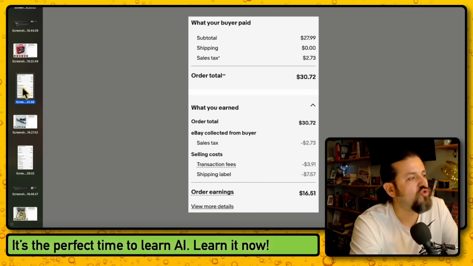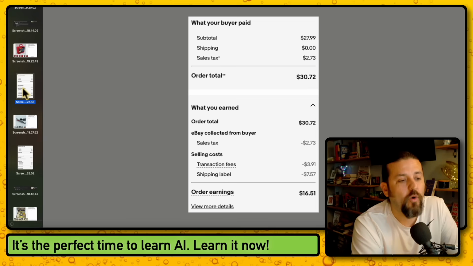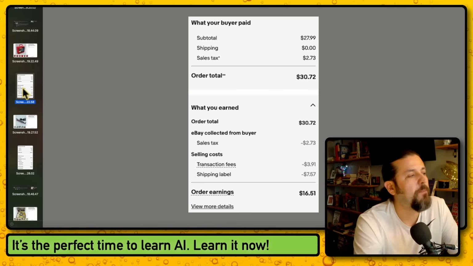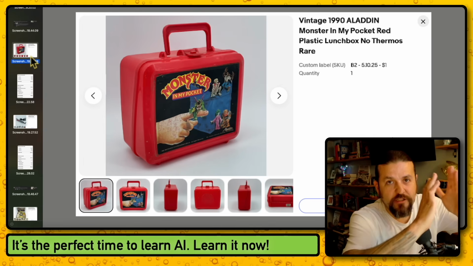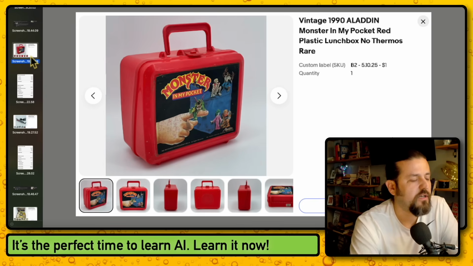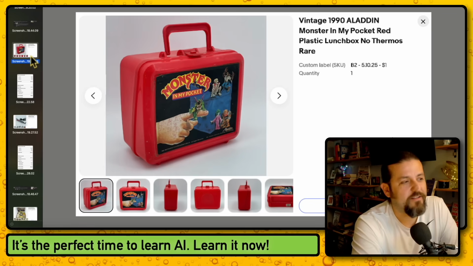Bought it for $1, sold for $27.99, free shipping. After fees and everything, I brought home $16.51, so $15.51 in profit off of that. It didn't cost me pretty much anything to ship. I just put it in an appropriate box. It was a 12 by 12 by 4 with a little bit of bubble to make sure that it didn't crack if the USPS pushes on it at the top. And it was great. I don't think anything happened to it in transit.